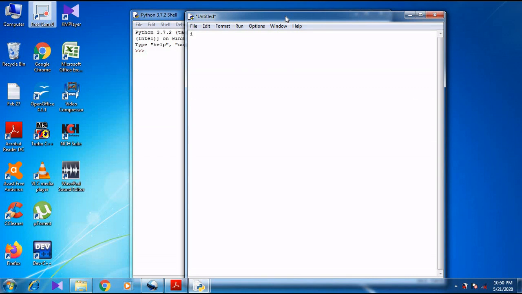So i is equal to 1, then while i less than or equal to 6, then for j in range, we should not use both control variables in the same manner. For j in range 1, i plus 1, then print statement j, end is equal to \t.